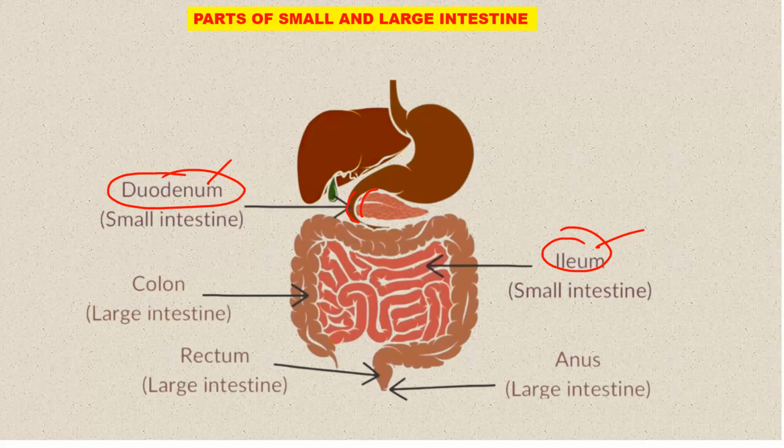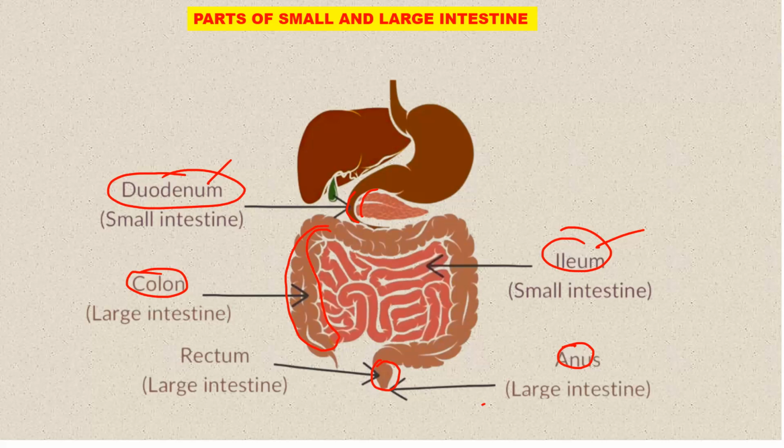Then the large intestine is made up of these parts. We have the colon, which is this part here, the longest portion of the large intestine. Then we have the rectum, which is this part, and also we have the anus.